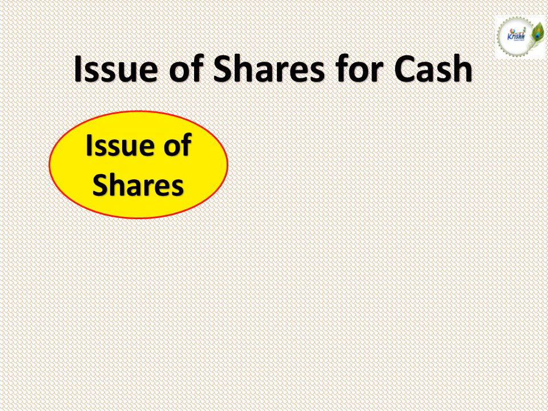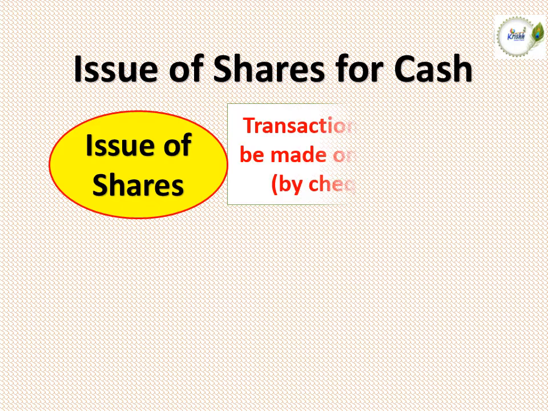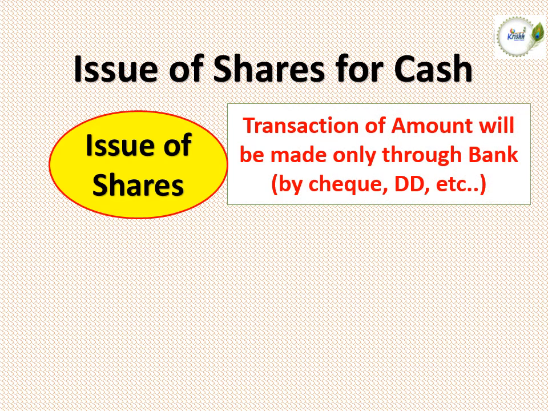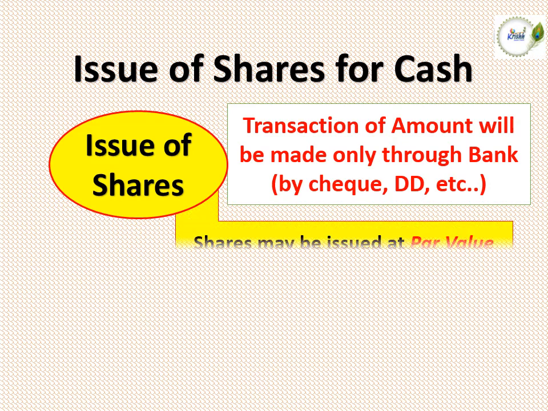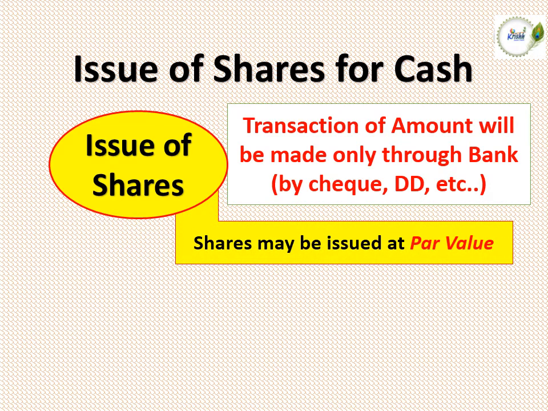Issue of shares for cash. While issuing shares to the public for subscription, the company will receive the amount through bank, either by way of check or a demand draft. While issuing the shares to the public, the company may issue the shares at a par value. Par value means nominal value of the share. For example, if the share capital is divided into 10 rupee units, the 10 rupees is the face value.